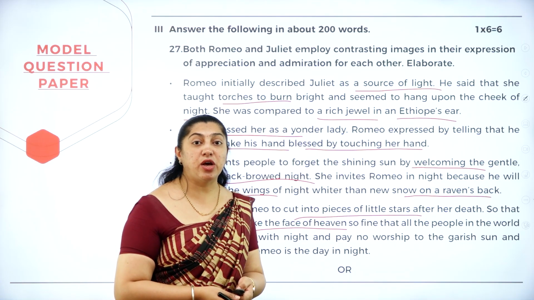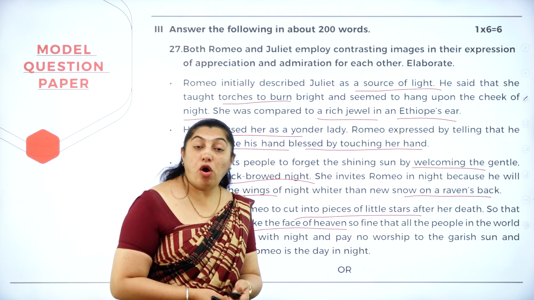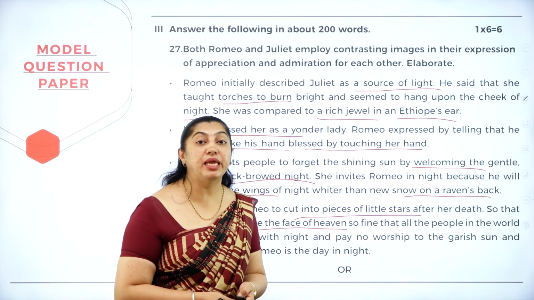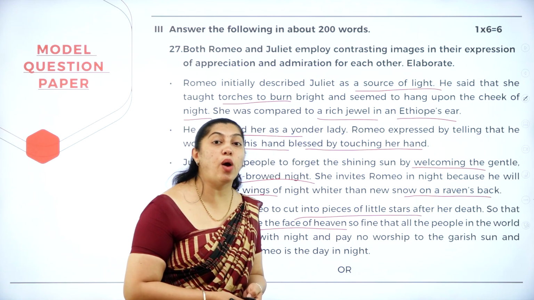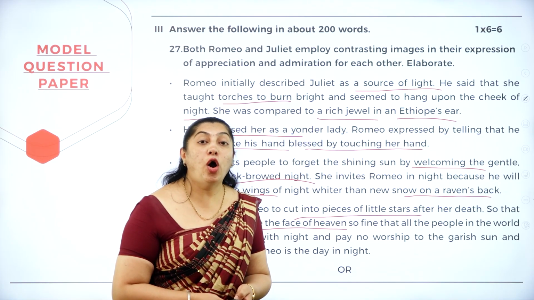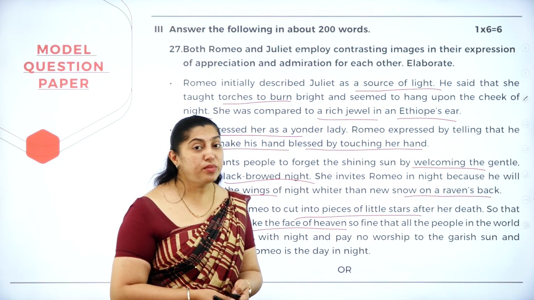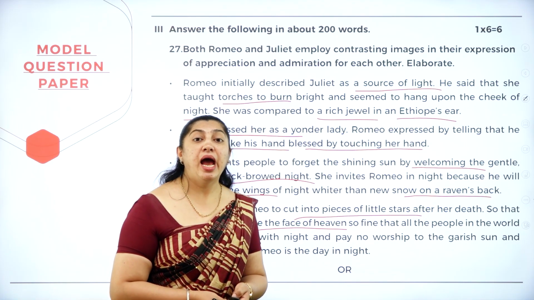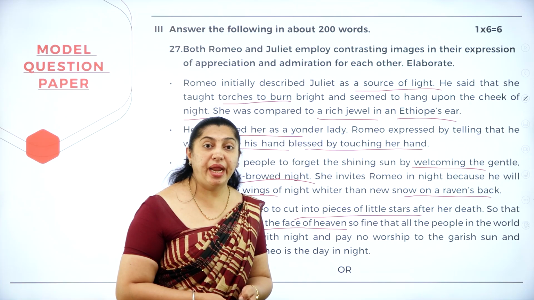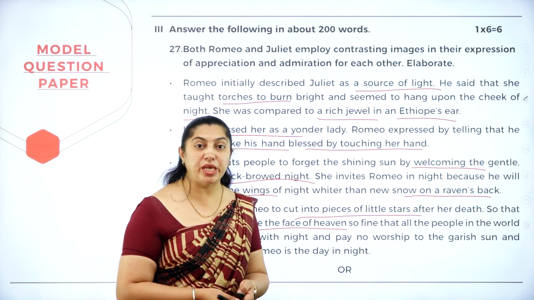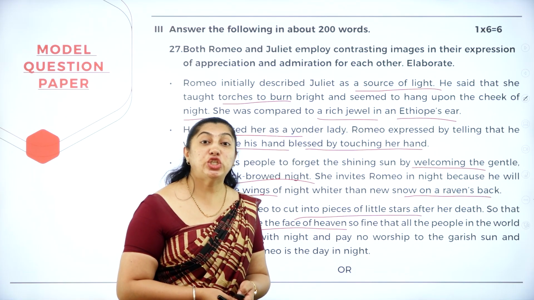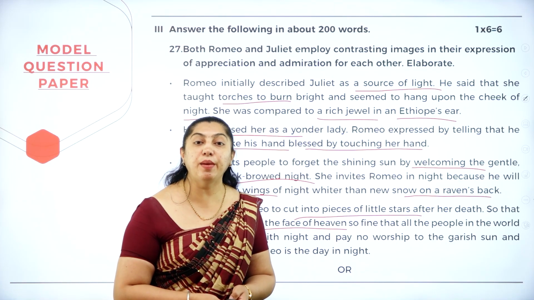She says this because she also knows that if her family gets to know that she has fallen in love with the enemy family, obviously her parents would have killed them. But even then, she did not think of that, and she says, if I'm dead, I want my Romeo to cut me into pieces of stars, because she wants her Romeo to remain immortal.